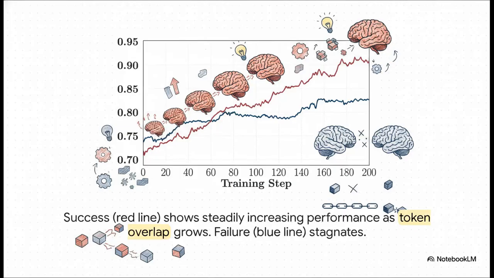Oh yeah, we can. This graph right here is the smoking gun. That red line shows a successful run. See how it just keeps climbing and climbing? Well, that climb perfectly mirrors the token overlap, which is also growing. They're learning to think alike.